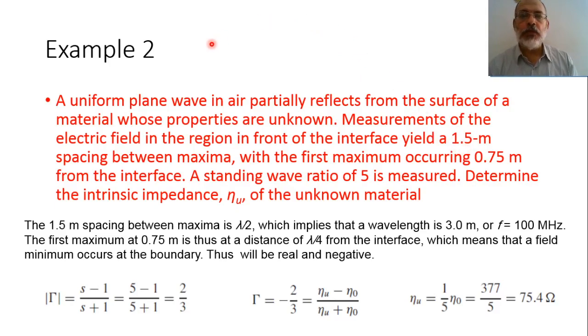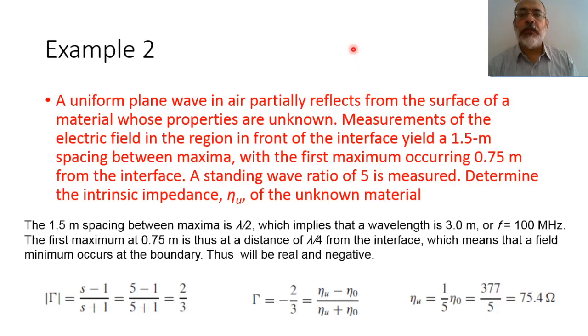Effectively, the spacing between the maxima corresponds to lambda by 2. So this means that lambda equals 3 meters, because lambda by 2 is 1.5 meter. The measurements also show the first maximum occurring at 0.75 meter.